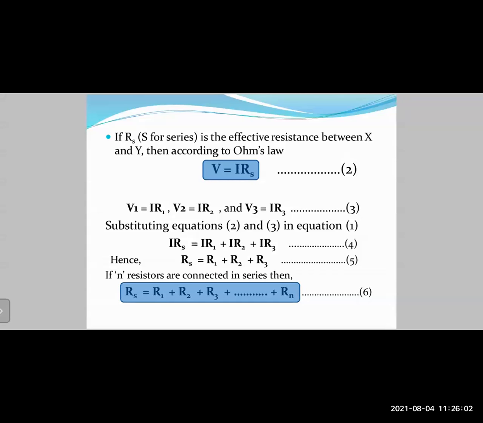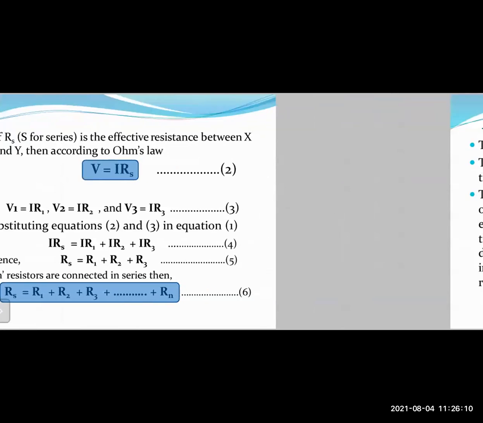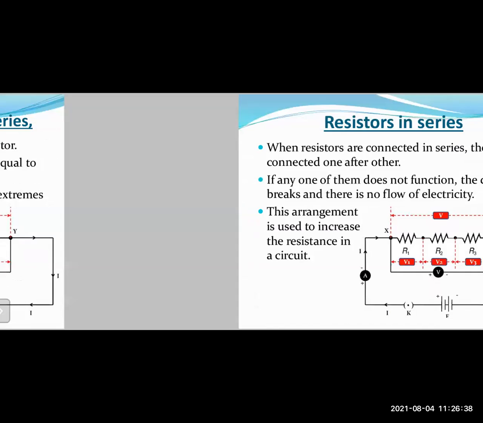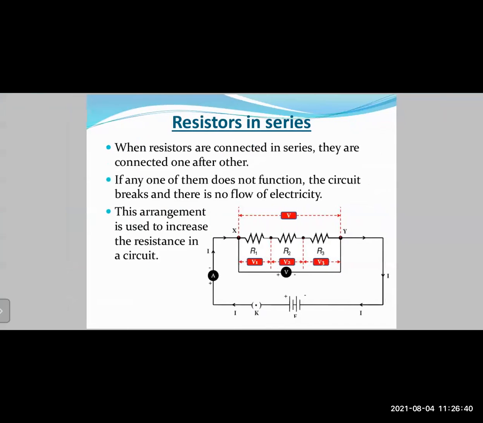What this means is that the total effective resistance in a series combination is the sum of all the individual resistances. Some important points for a series combination: the same current flows through each resistor. The effective resistance is equal to the sum of their individual resistances. The potential difference between the two extremes of the arrangement is equal to the sum of the potential differences across the individual resistors. That means Rs is equal to R1 plus R2 plus R3.